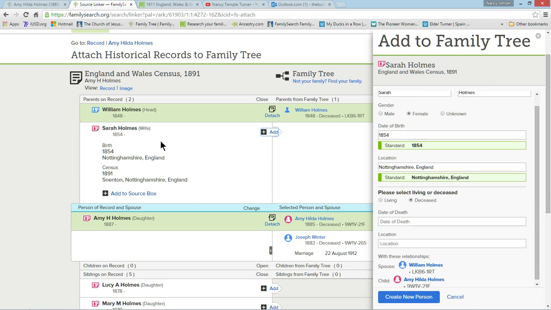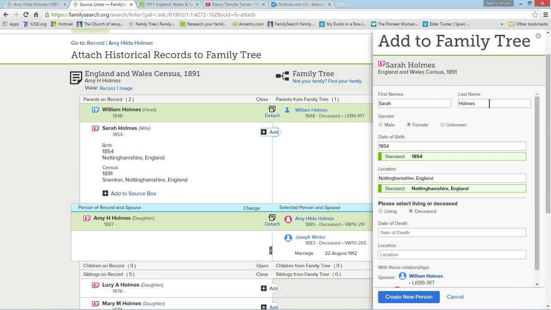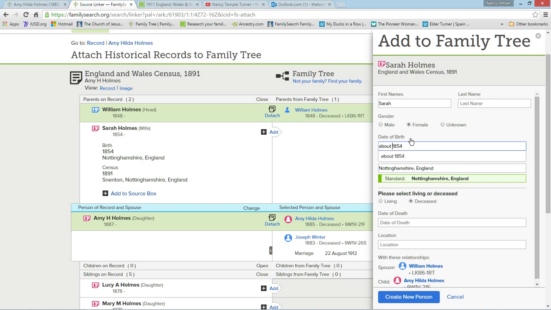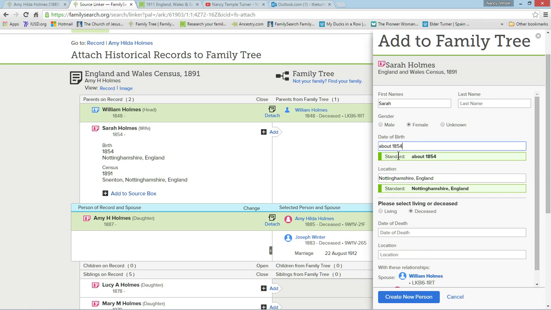Now because Holmes is her married name, when I add her, I am not going to add her as Sarah Holmes. I'm going to take off the Holmes. So I've highlighted it and I'm going to delete it. And I'm going to do more research to come up with her maiden or birth name later. But I don't want to put her in as Holmes because it will mess up searches. So I'm going to go ahead and add